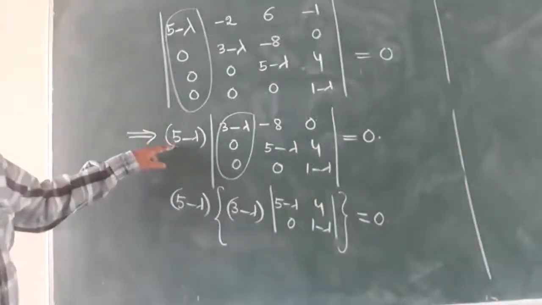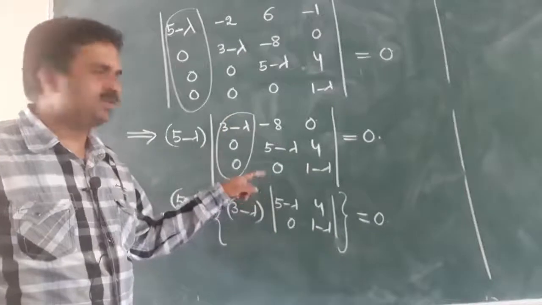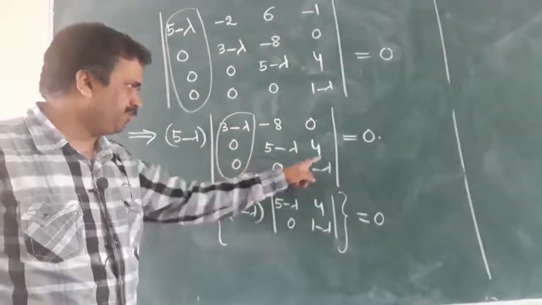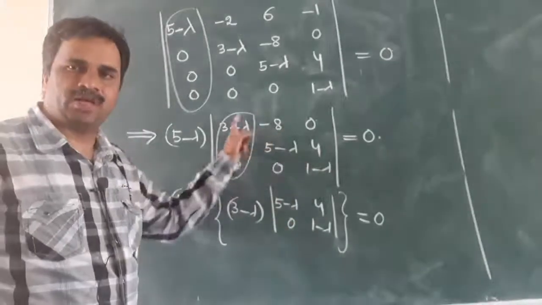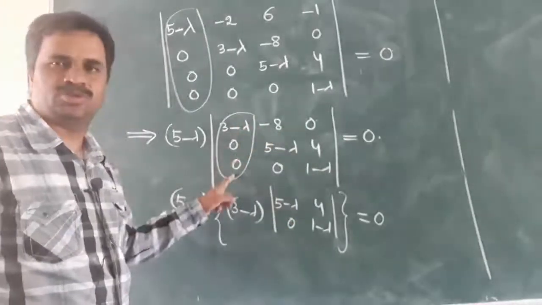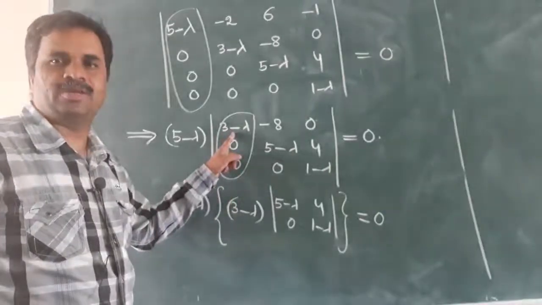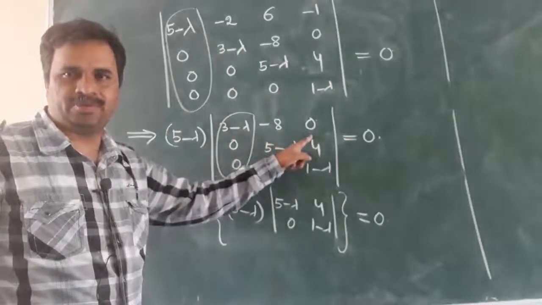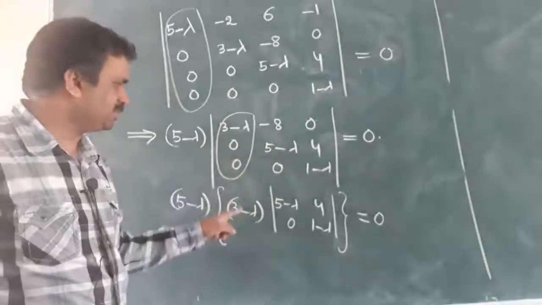For the 3 by 3 matrix, 3 minus lambda into, leaving this row and column, 5 minus lambda, 4; 0, 1 minus lambda. I am doing column wise because these two elements are 0, so no need to find. It is enough to do a single element.